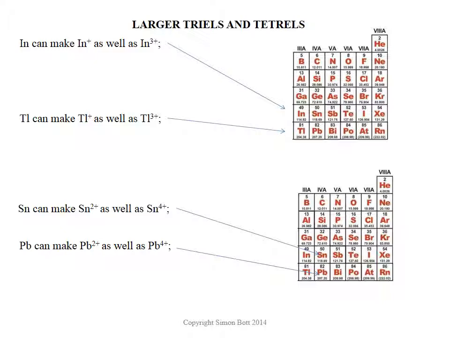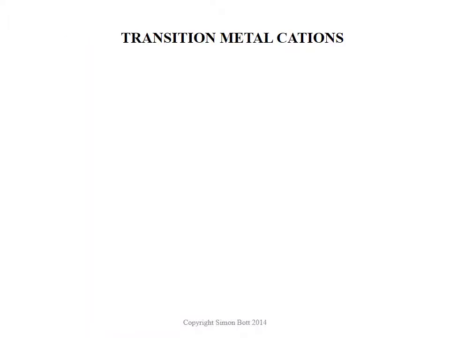Then in group 5, the pnictogens: nitrogen, non-metal, phosphorus, non-metal, arsenic and antimony, both metalloids. So the only metal we have to worry about there is bismuth. Bismuth, you would kind of expect, if you were being strange, to make 5+. It can also make a 3+ cation. Just need to be familiar with these. You've seen them. Don't be freaked out when we address these later on.